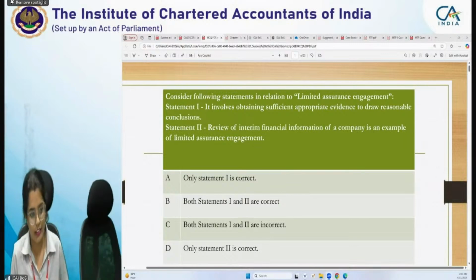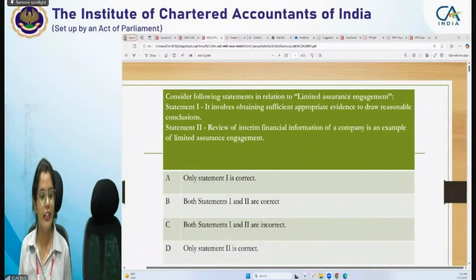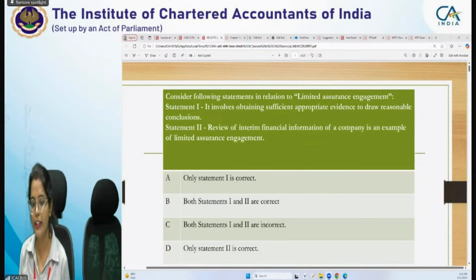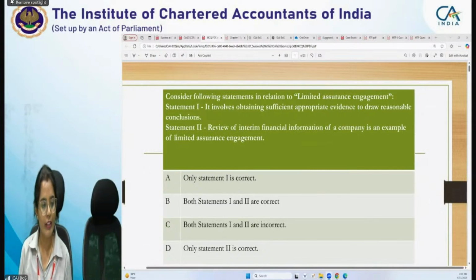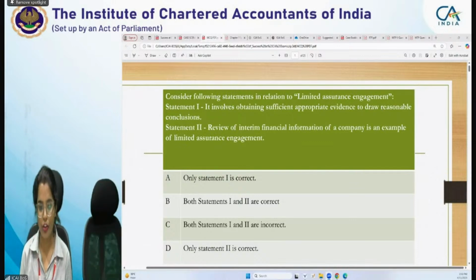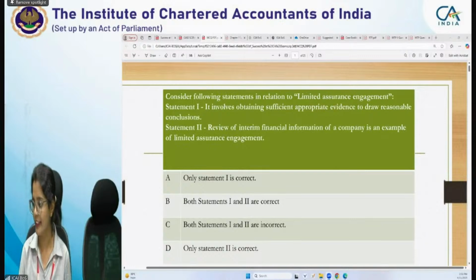So students, now we will discuss some MCQs. So you will answer in the chat. The first question: two statements are given. Which statement is correct in relation to limited assurance engagement? Statement 1 says it involves obtaining sufficient appropriate evidence to draw reasonable conclusion. Statement 2 says review of interim financial information of a company is an example of limited assurance engagement. So which option is correct? You can tell in the chat.